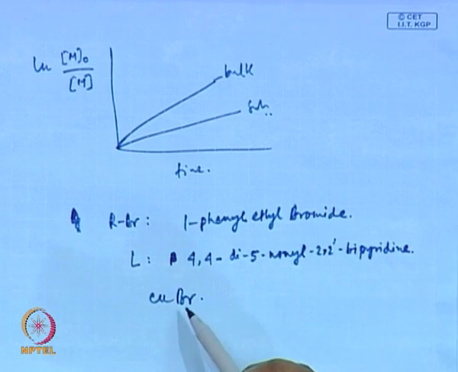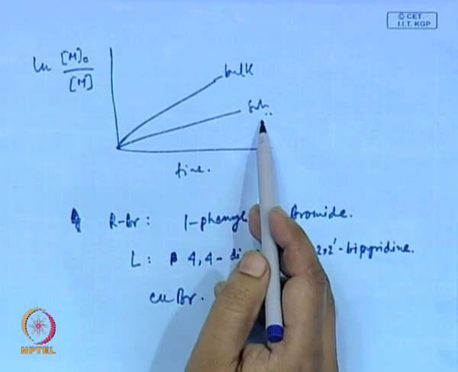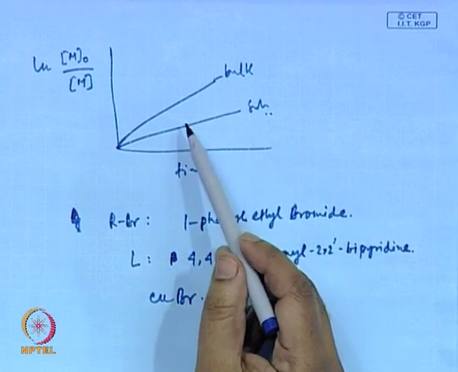So, if you have all these three plus styrene in bulk or solution, you get experimentally this.